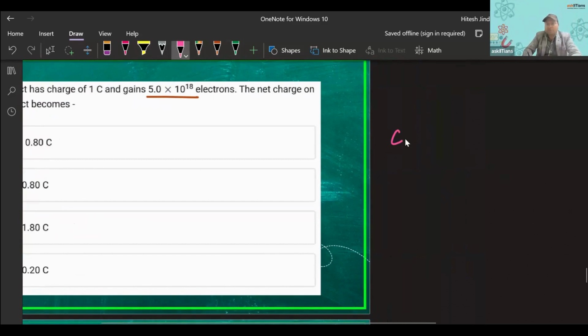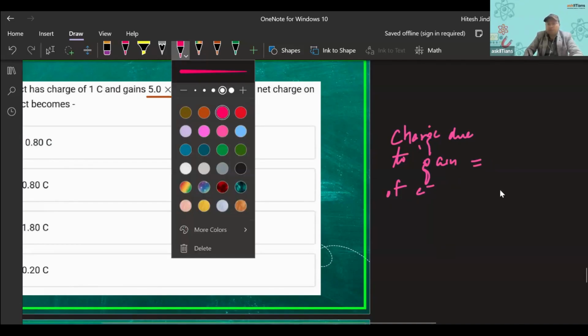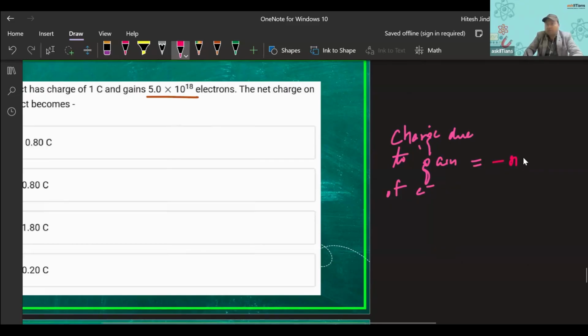So I'll write it here. Charge due to gain of electrons, what would it be? As we can note here, it would be minus n e. How many electrons have been gained? 5 into 10 to the power 18, and it would be minus because the body is gaining electrons.